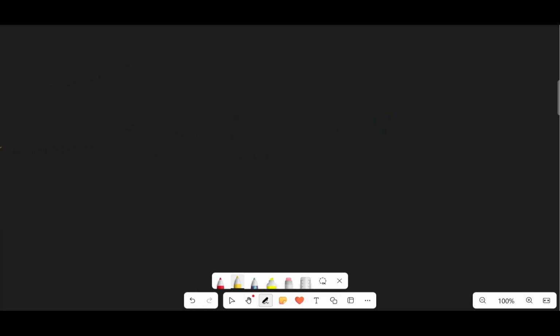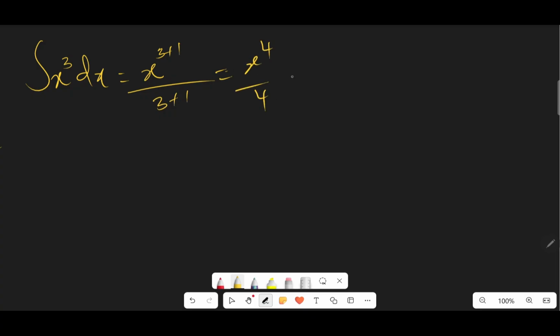Now I want us to look at some examples. So we have the integral of x to the power 3 dx. Now what we are going to do is that we are going to get x to the power 3 plus 1. Is that okay? All over 3 plus 1, because 3 plus 1 becomes the new power. So we are going to get x to the power 4 all over 4. Then we add my plus c to it. So this becomes the answer as far as that is concerned.